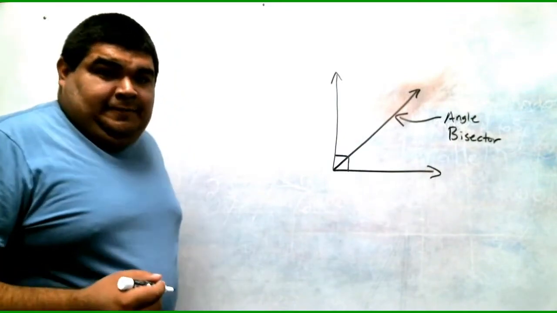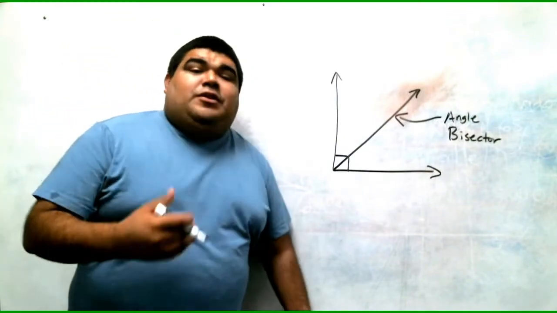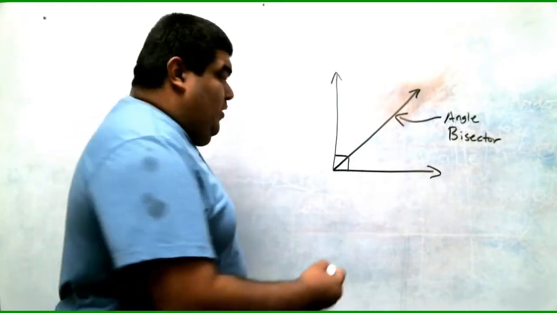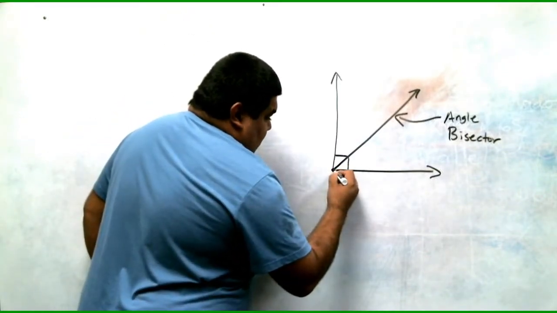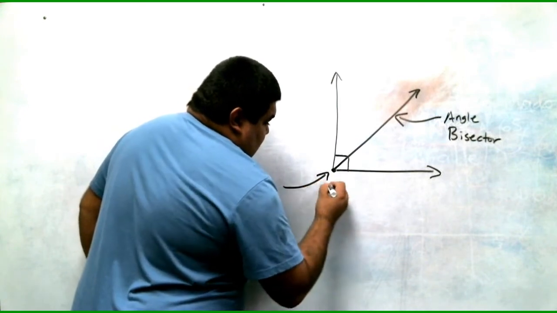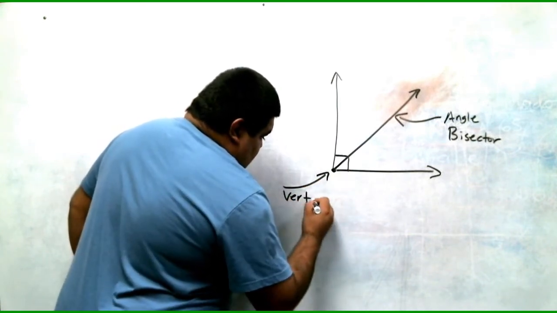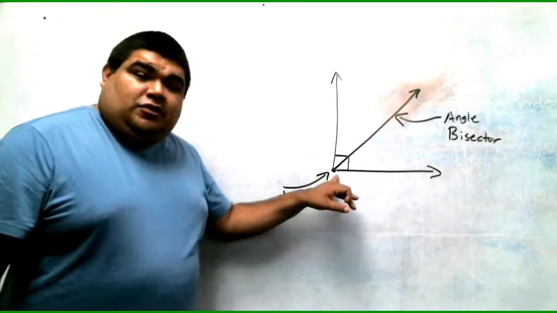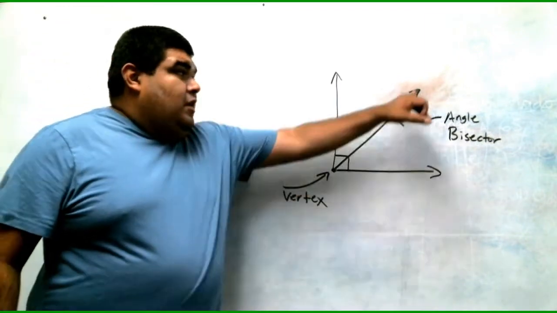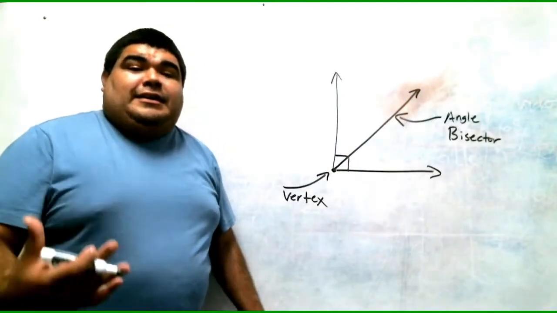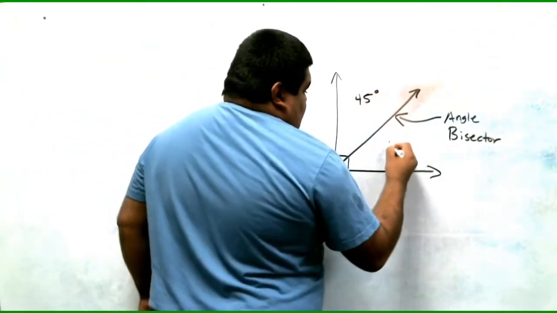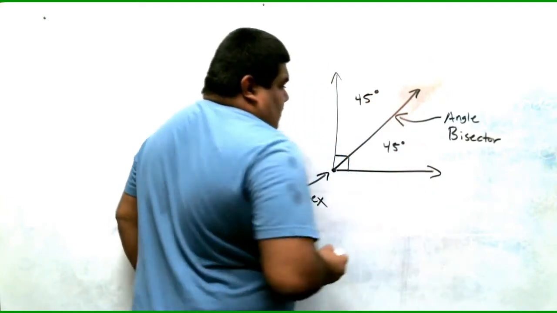Notice that the origin, you can think of it sort of like a ray, what we covered earlier. You have your origin, where you start off at, which is your vertex. So it starts from the vertex outward and cuts it in half. So this becomes a 45 degrees here and a 45 degrees here.